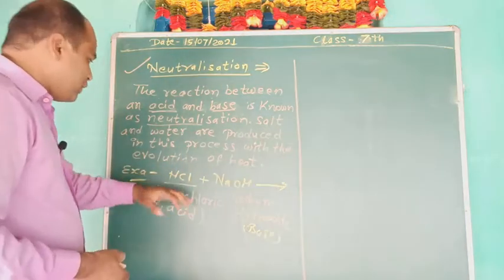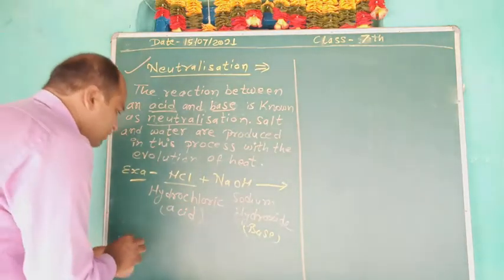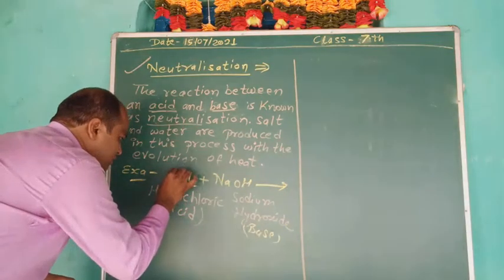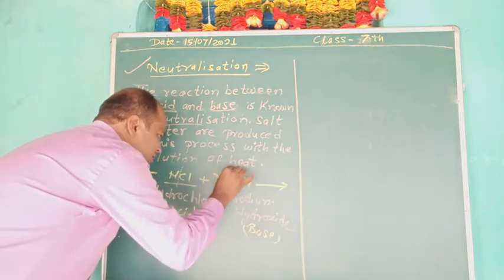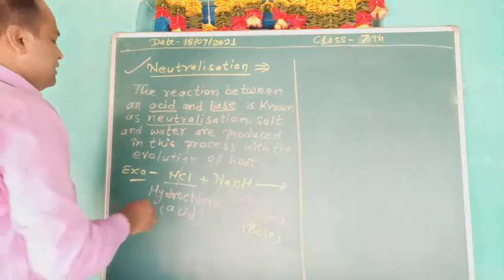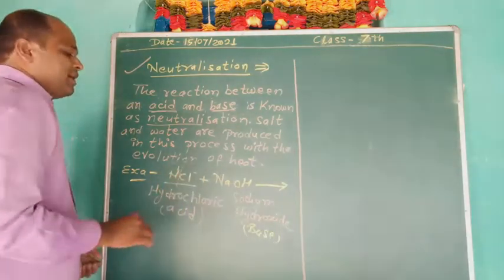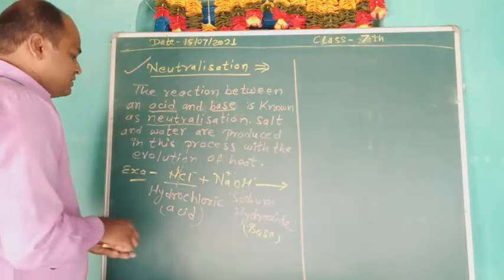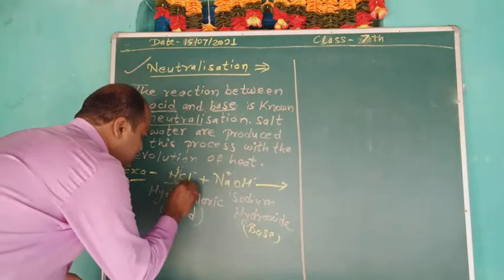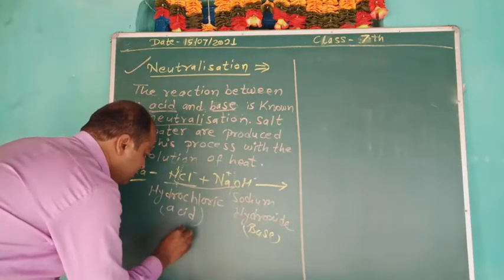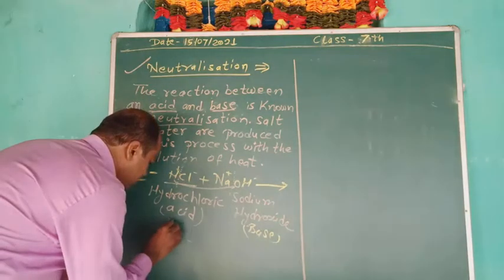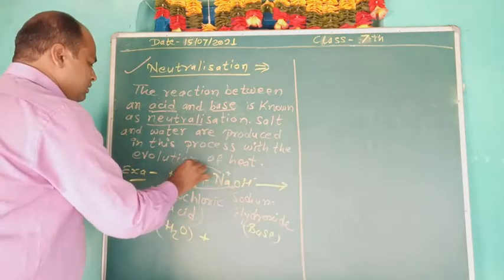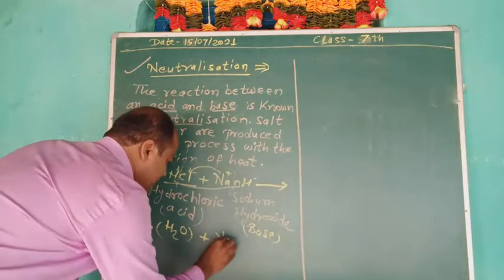In this process, the bond between H and Cl breaks down, and in NaOH, the bond between Na and OH breaks down. H becomes positively charged, Cl becomes negatively charged, sodium Na becomes positively charged, and OH becomes negatively charged. So H reacts with OH and makes H2O, and Na reacts with Cl, so it makes NaCl.